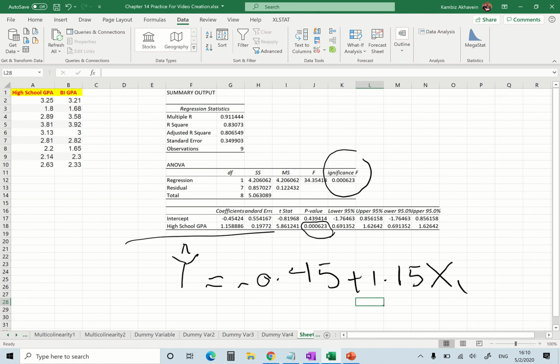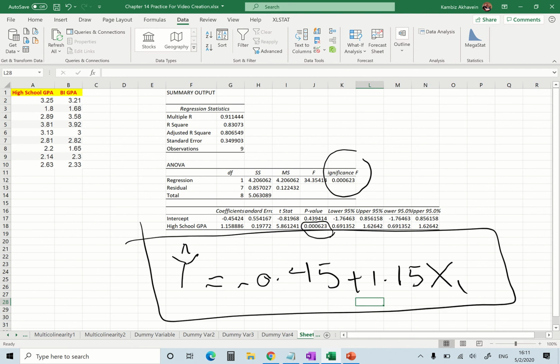So at the end of this problem, the only thing that can affect your business intelligence GPA is your high school GPA, not your gender, not your math placement score, or your English placement score. And that's the end of section 14.5.